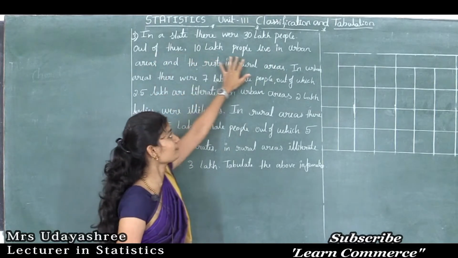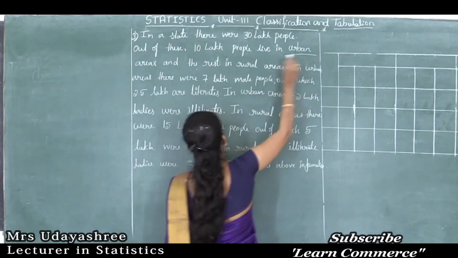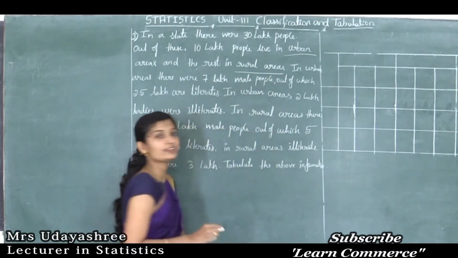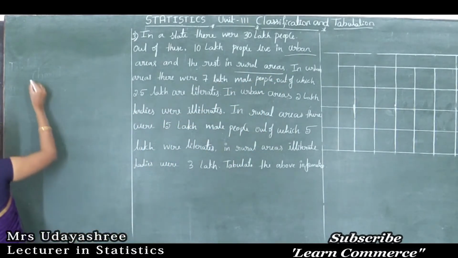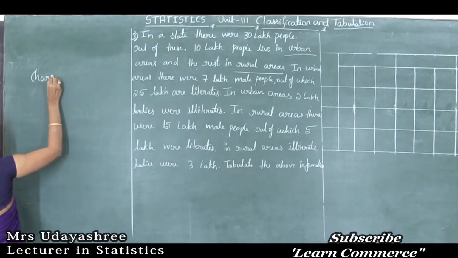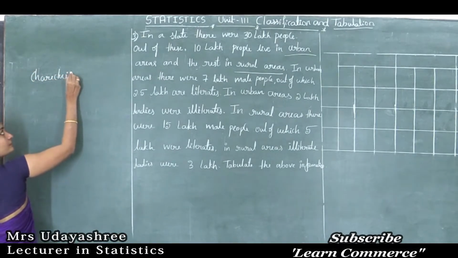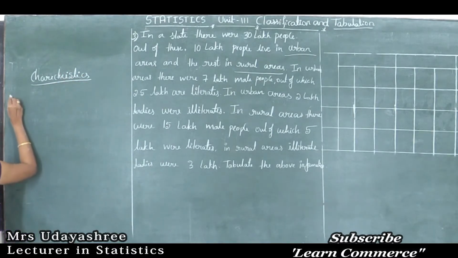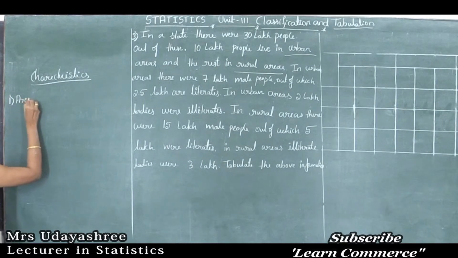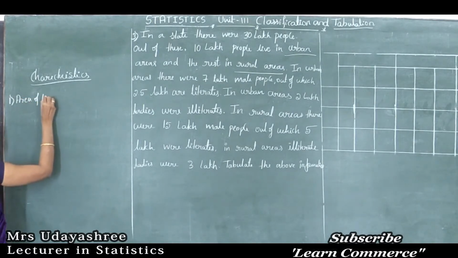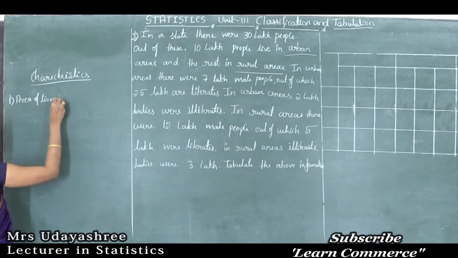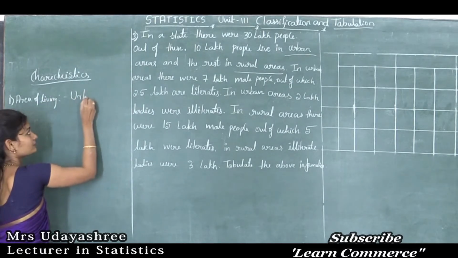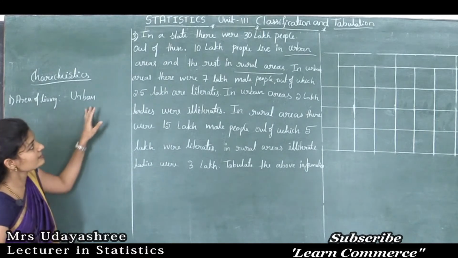See, here the given characteristics are, in a state there were 30 lakh people, out of which 10 lakh people live in urban areas and the rest are in rural areas. So the first characteristic is area of living. Here the classified characteristics are urban and rural.